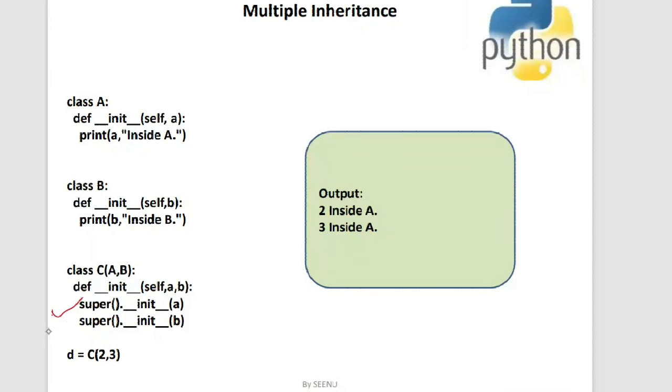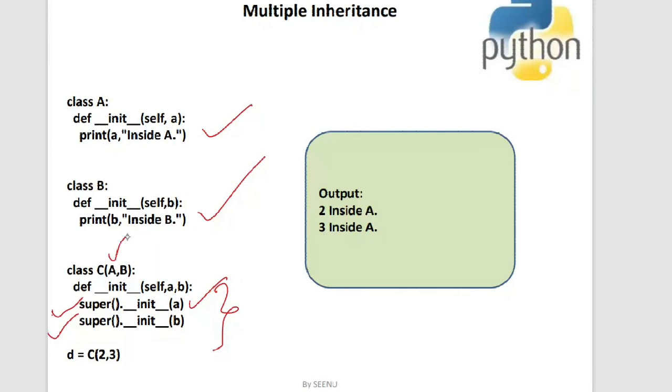Okay, so you can simply say super followed by parentheses and then call the init method and pass the arguments without self. This is a syntax which I already explained to you yesterday. Now, when there is multiple inheritance, which superclass will be called? So you're having two superclasses here, A and B, right? Now, when I say super, which superclass will be called? Again, here the same concept of MRO comes into the picture, the method resolution order, wherein the order matters.